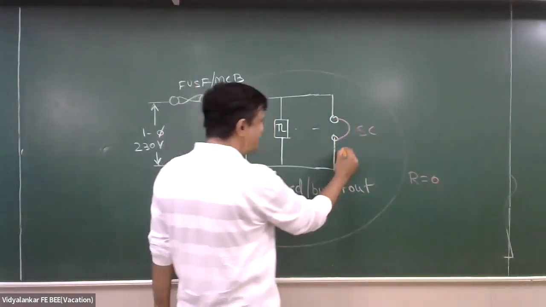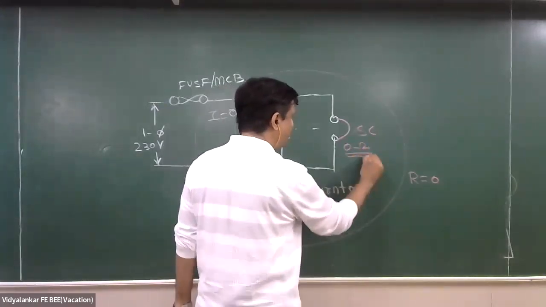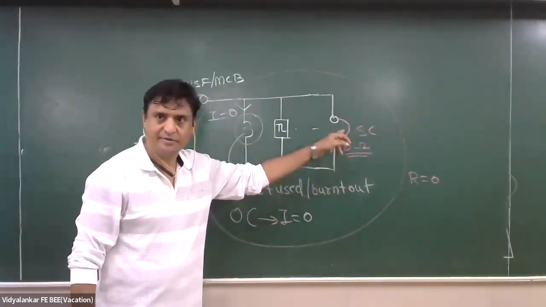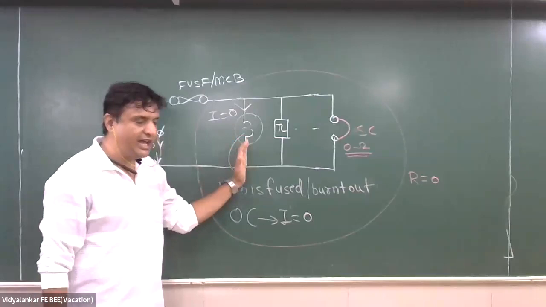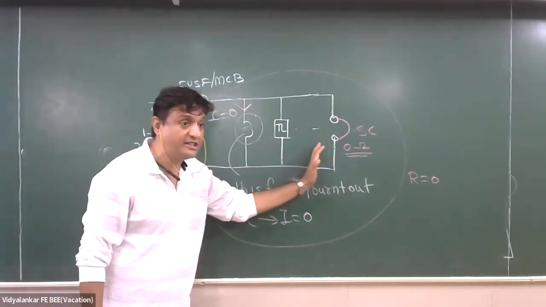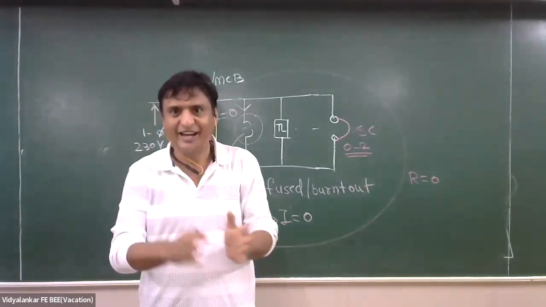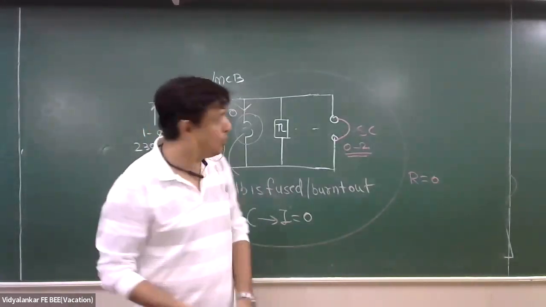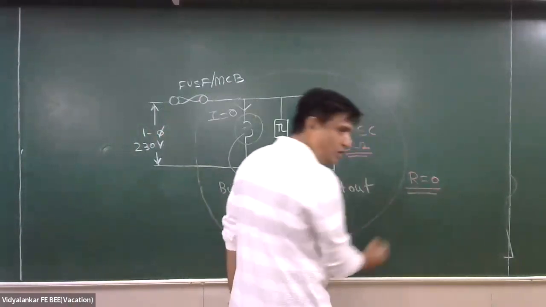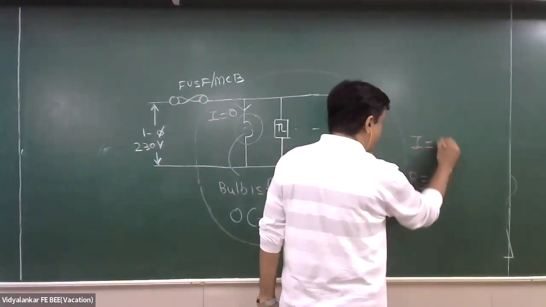Because short circuit means it is a 0 ohm. There is no resistance here. Tell me, R1 parallel, R2 parallel, R3 parallel 0. Anything parallel 0 is 0. R into 0 divided by R plus 0. So what will be the total resistance? 0. Theoretically, what will be the current?